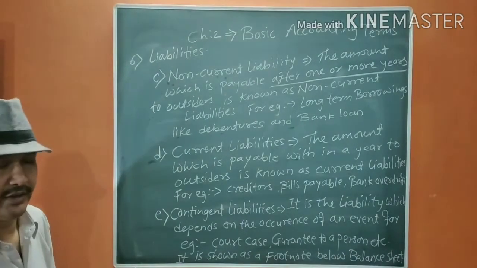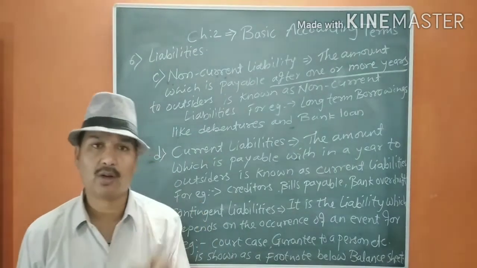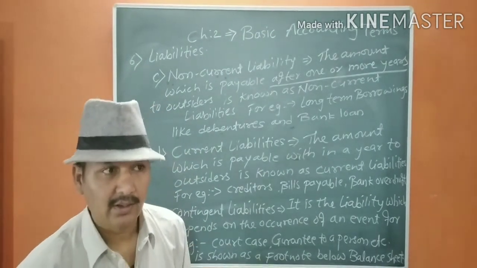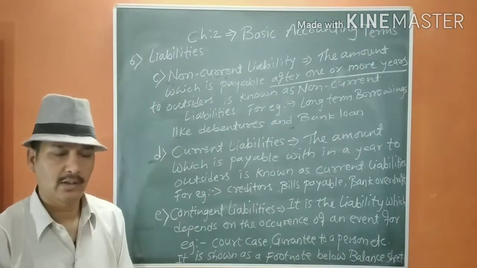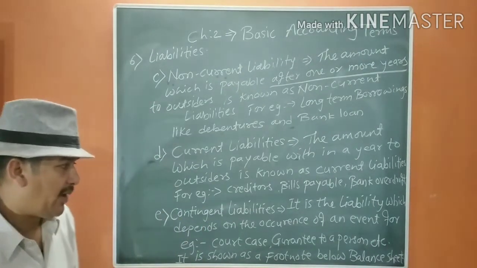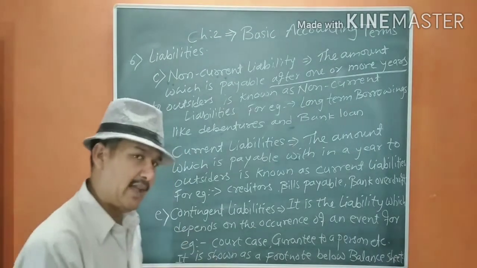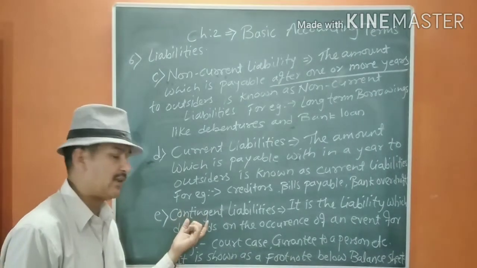Next one is contingent liability. It is the liability which depends on the occurrence of an event. Means an event happens, it may be in our favor or in the favor of another party. If we have to pay that liability, then it will be our liability. It is not certain.